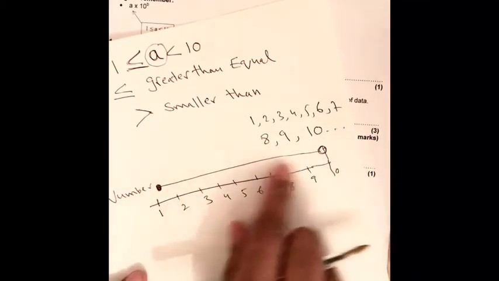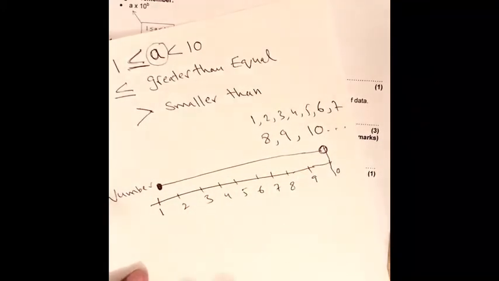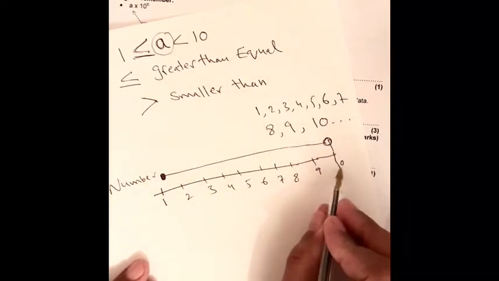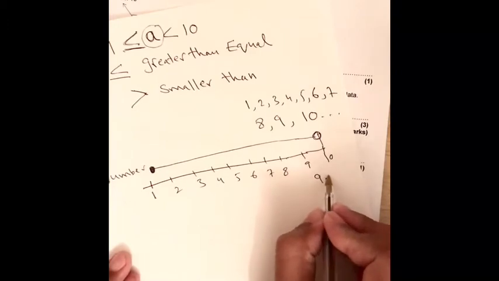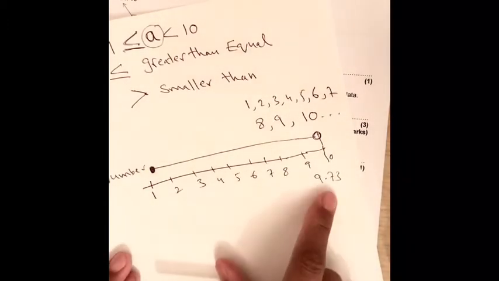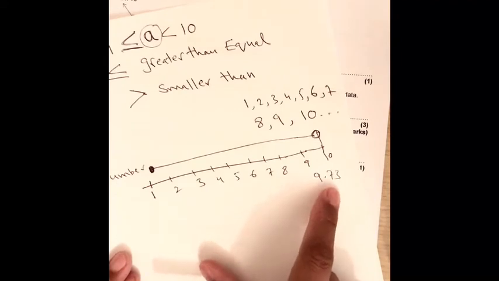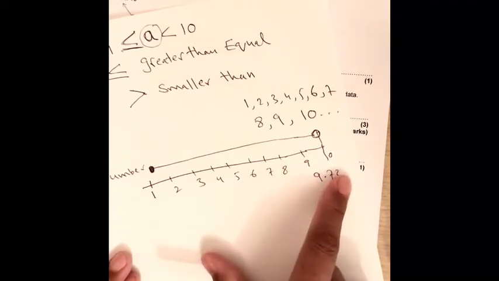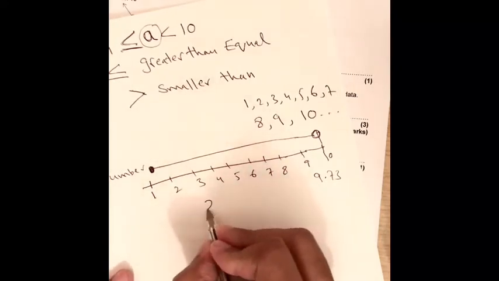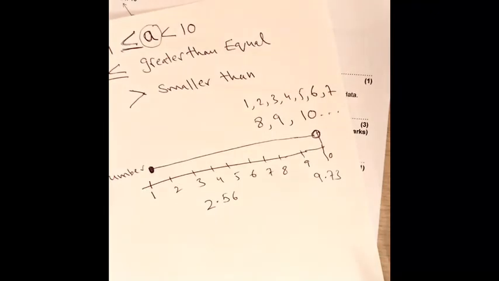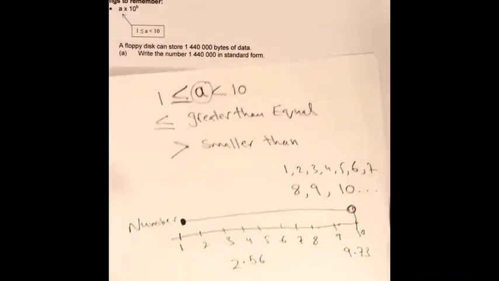So a's value lies between them. If a is 9.73, that means it is less than 10, so that could be a value for a. a could be 2, or 2.56, anything like that. Any value between them could be a.